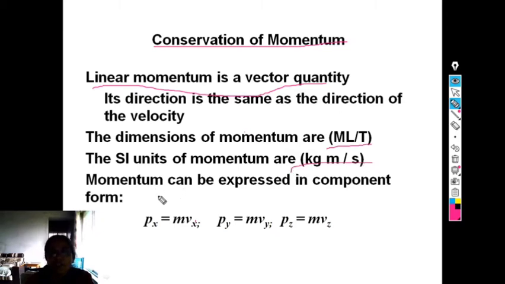Momentum can be expressed in component form as Px bar equals m times Vx bar, Py bar equals m times Vy bar, Pz equals m times Vz bar. Here Px, Py and Pz are the three components of linear momentum, whereas Vx, Vy and Vz are the three components of the velocity vector.